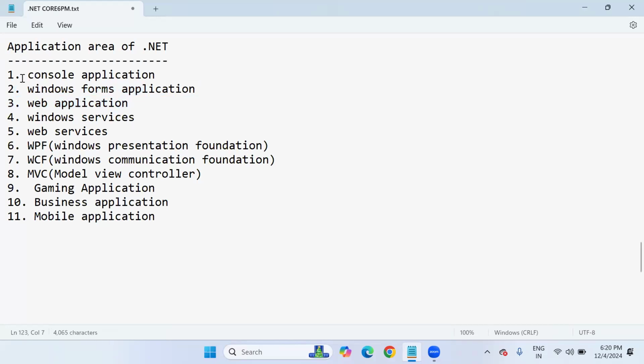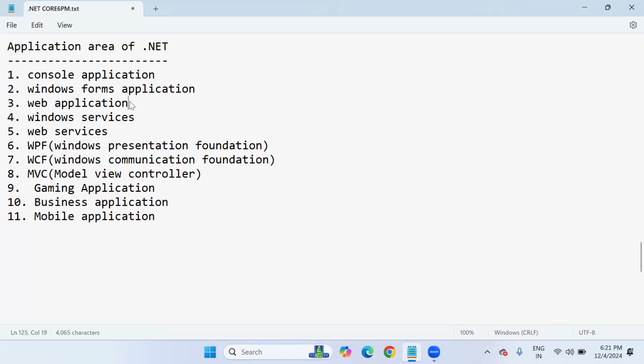Actually, the first two applications you can observe, console application and Windows Forms application, are standalone or desktop applications. What is the meaning of a standalone or desktop application? Once we design and develop the application, it works only on the particular computer on which you install it. It's not going to share resources. But the web application, even though it is a GUI, is a web application.